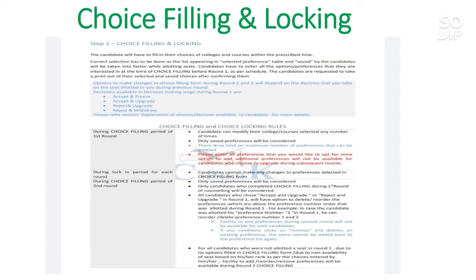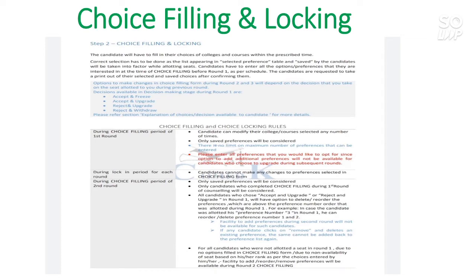Now choice filling and locking. After doing all the process of registering and uploading, you will be able to choose the choice of your preference in which college you would like to get admission.